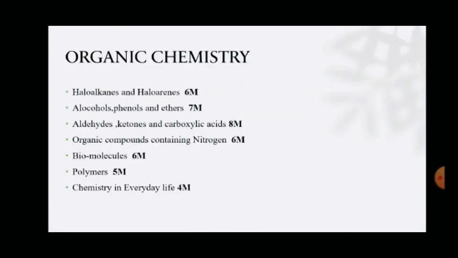So the organic chemistry has 7 chapters or 7 units. Here we are discussing haloalkanes and haloarenes, alcohols, phenols and ethers, aldehydes, ketones and carboxylic acids, organic compounds containing nitrogen, biomolecules, polymers and chemistry in everyday life.